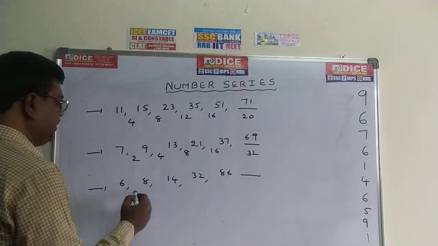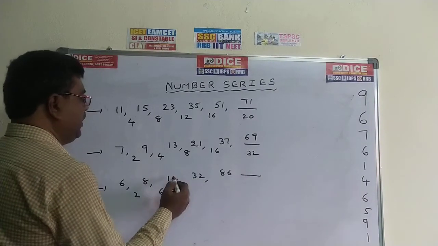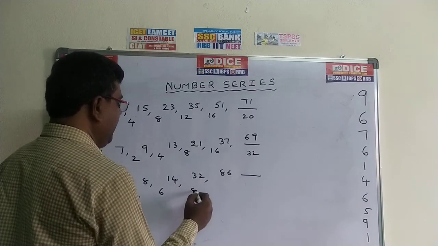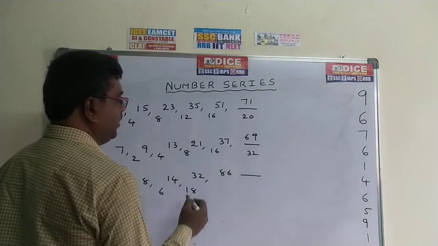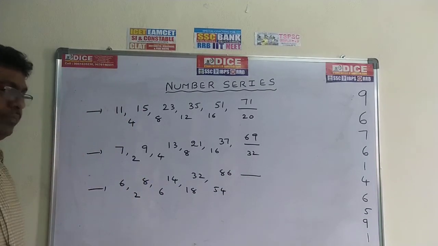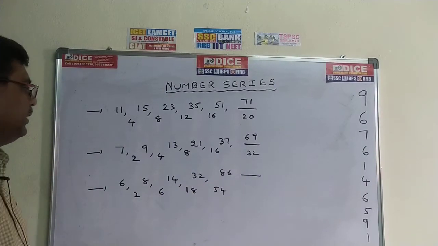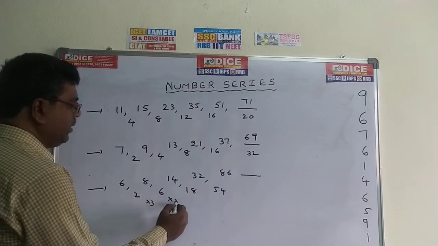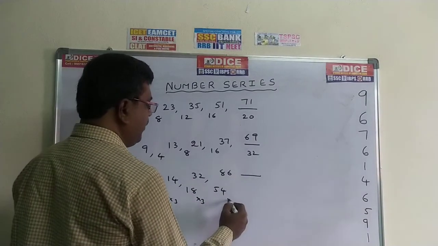8 minus 6, 2. 14 minus 8, 6. 32 minus 14, this is 18. Next the value 86 minus 32. 86 minus 32, the value is 54. Now the differences become 2, 6, 18, 54 and so on. It is nothing but 2 into 3. 2 into 3, 6. 6 into 3, 18. 18 into 3, 54. Now the next number becomes 54 into 3.